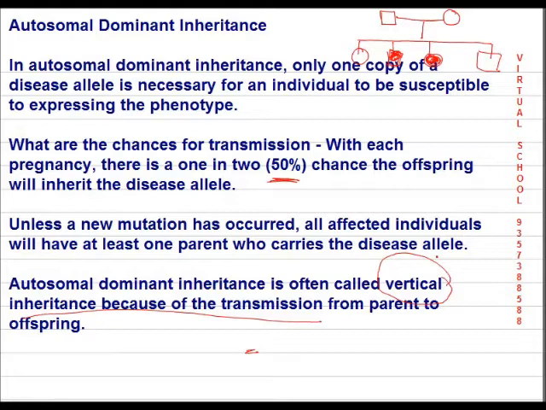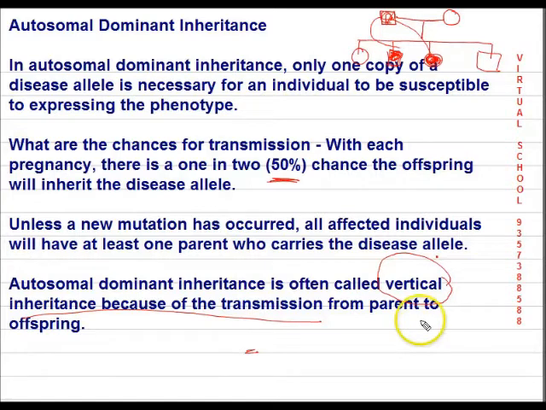In this case we have not shown an affected male, so you may just like to do it like this, so that technically we are correct. So this is an affected male. Here the gene goes to male as well as to female. So male to male inheritance in case of autosomal dominant inheritance is possible.